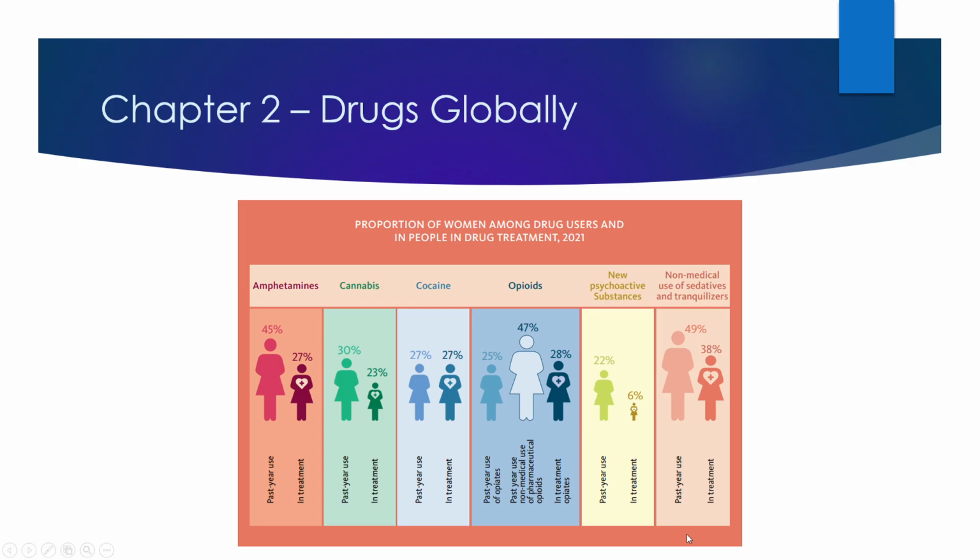Women only 6%. And finally, this is for the sedatives and tranquilizers. You see 38%. So still it's a majority of men. So the takeaways here: men are using the most, men are getting treatment the most, and men are more disproportionate for treatment.